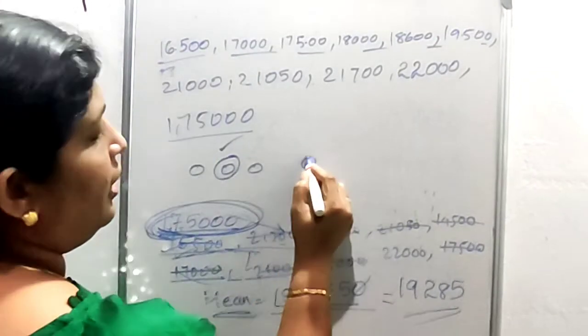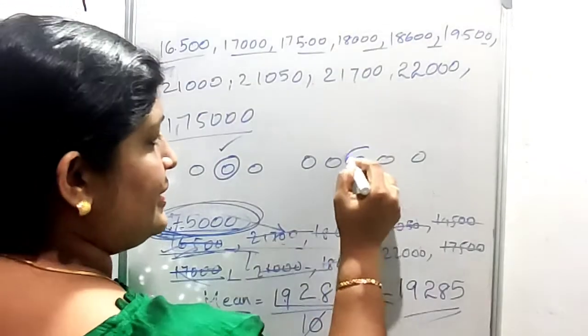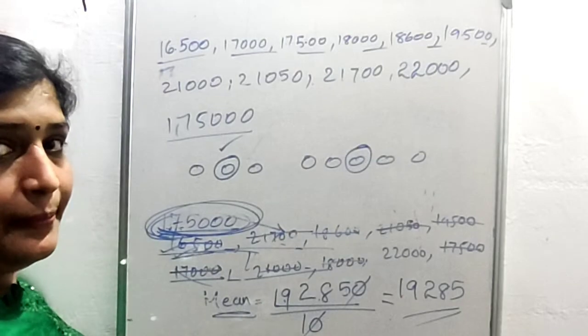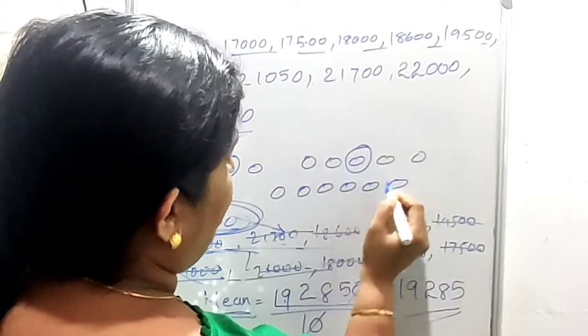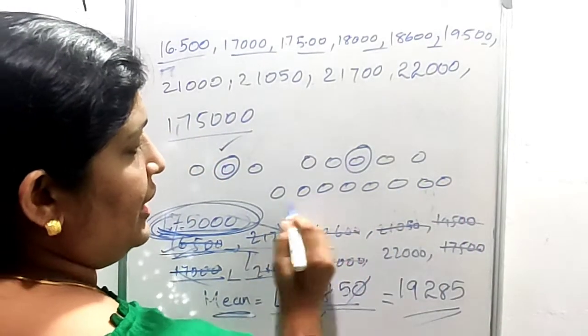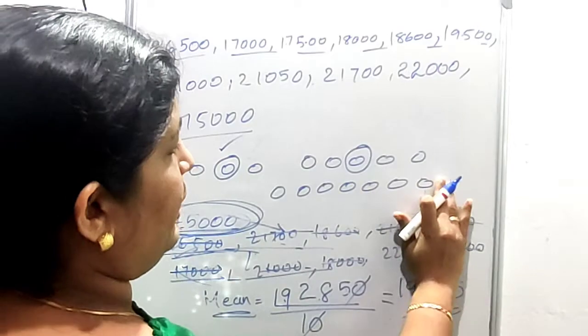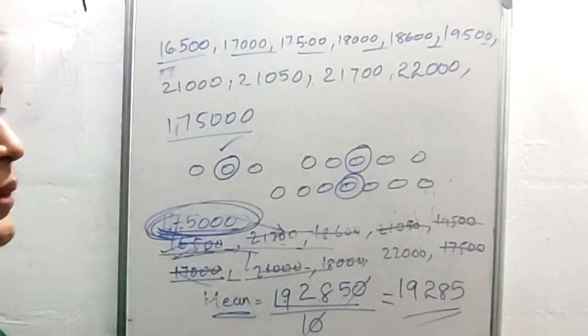If we have 5 numbers, the third one is the middle. If we have 7 numbers, the fourth one is in the middle, that is (7 plus 1) by 2.